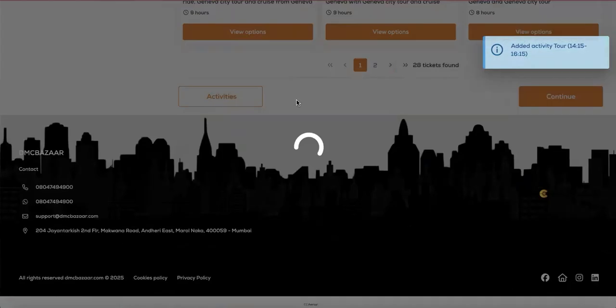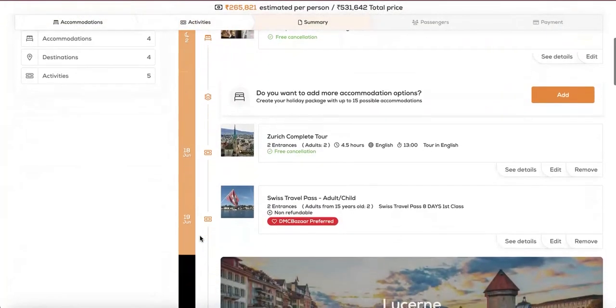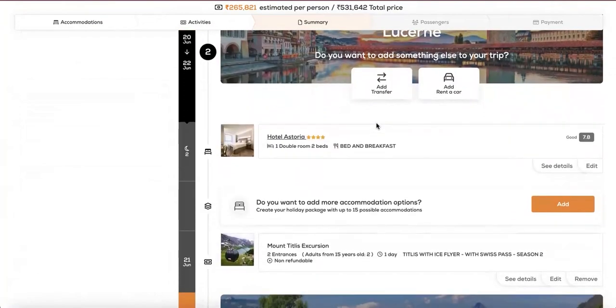I'd like to move to the next. Coming to the summary page, at a glance here, you'll be able to view the check-in, check-out dates per city, the number of nights, the tour selected for each day, product which is our Swiss Pass has been taken, and